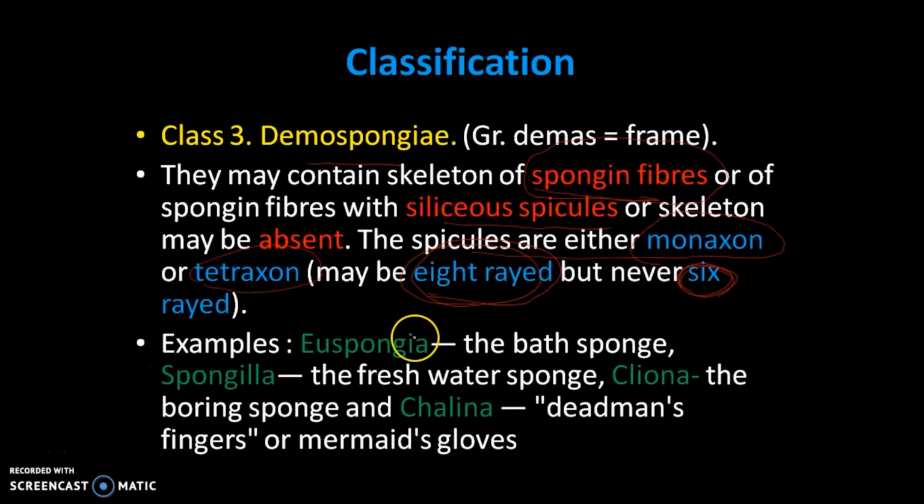Got it? It is mostly found in Euspongia, otherwise called the bath sponge, in Spongilla, the freshwater sponge, or in Cliona, called the boring sponge. Also Chalina, we call dead man's finger, or mermaid's glove.